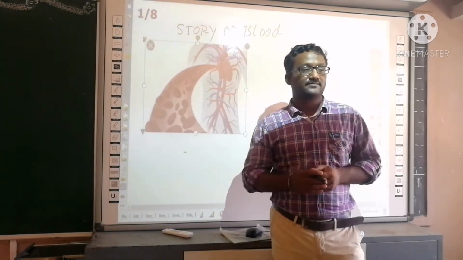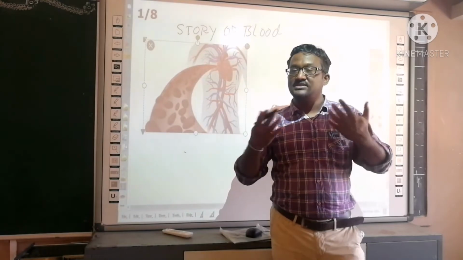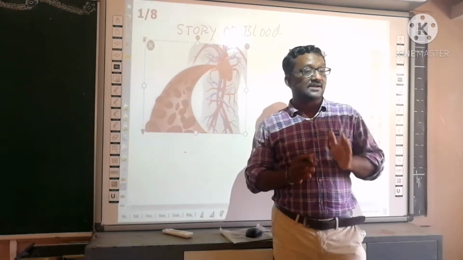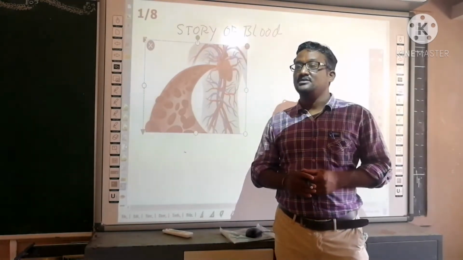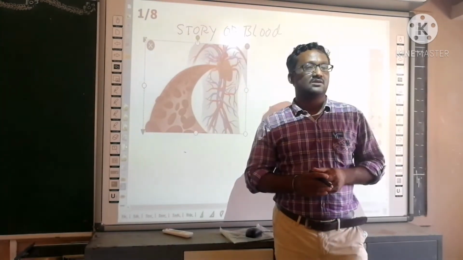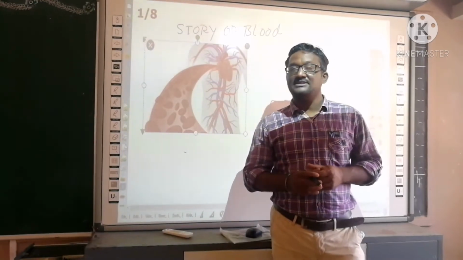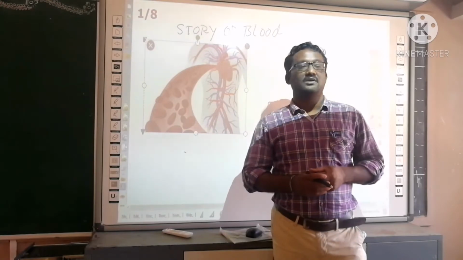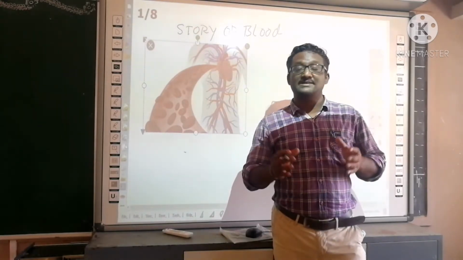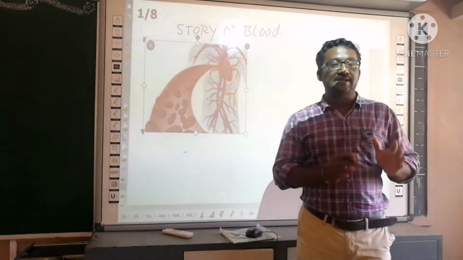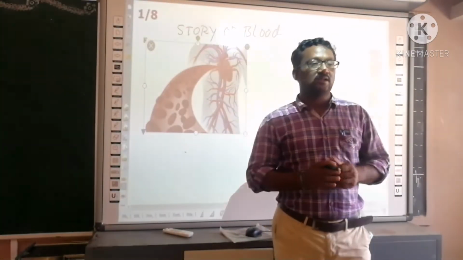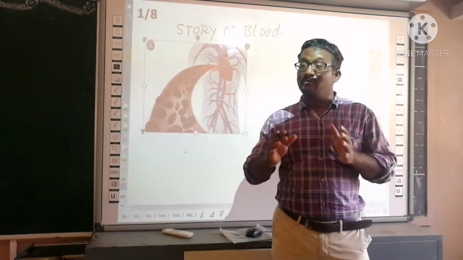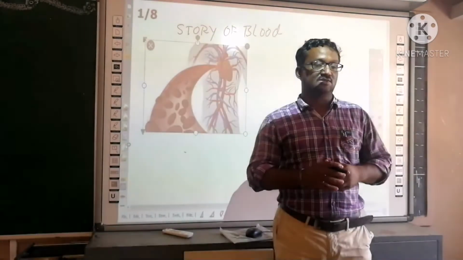Gaseous transport. When we take oxygen into the lungs, oxygen is transported from lungs to every cell in the body through the blood. Not only gases, it transports the nutrients from the digestive system to every cell, and it transports waste material from cells to excretory organs like the kidney and skin. It transports hormones which regulate our growth.